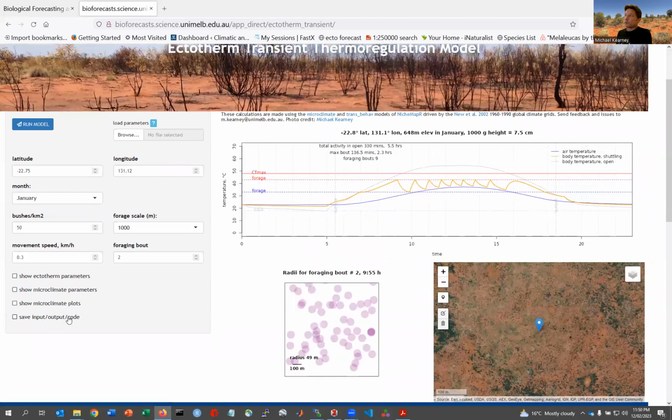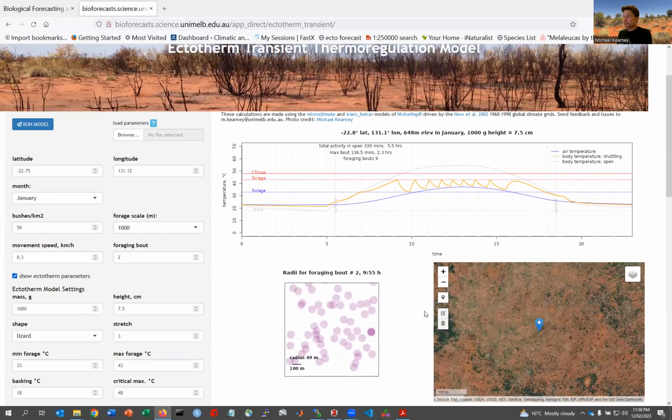But it's a little bit different in terms of what parameters we have for the ectotherm and what it's plotting. So maybe we'll just go through the plot first. What we have is a plot of the body temperature in gold of the thermoregulating animal in a transient state. So what you see is it starts off pretty stable, and then it rises in temperature, and then it starts shuttling. It starts cooling and then warming, then cooling, then warming. So this is the animal going in and out of the shade.